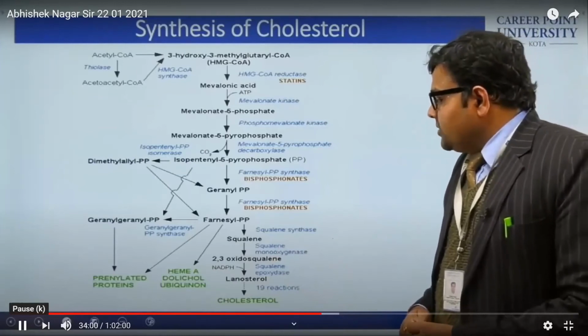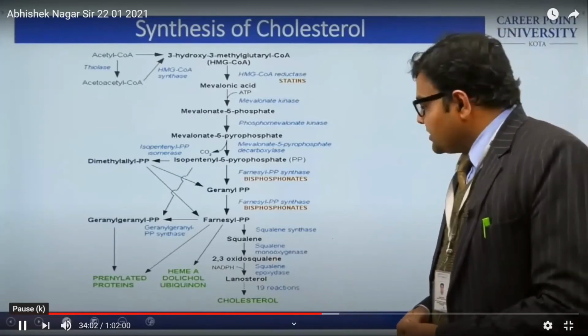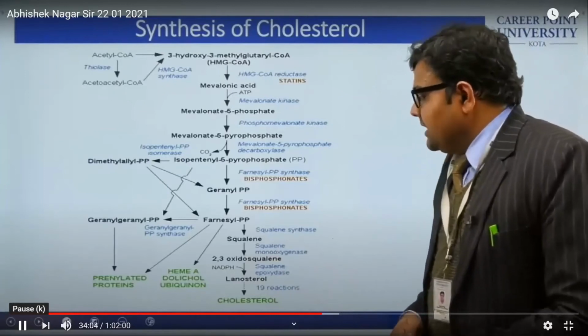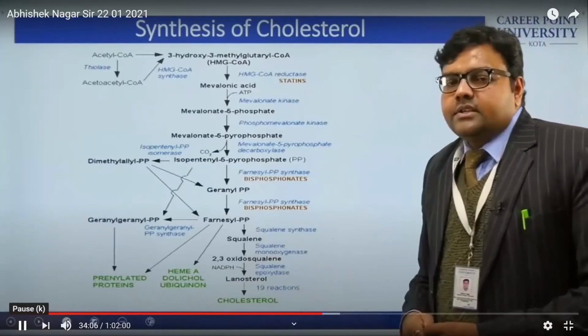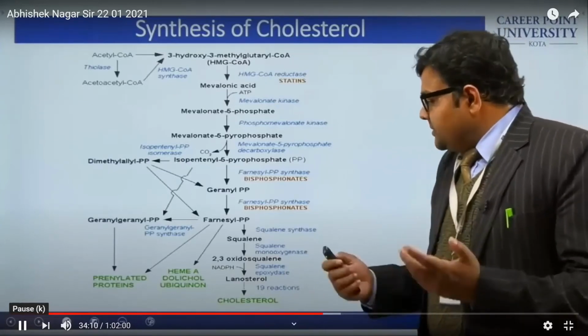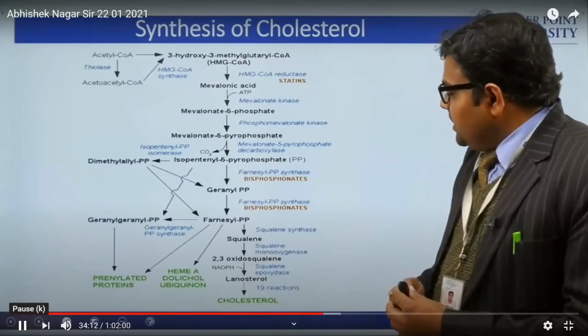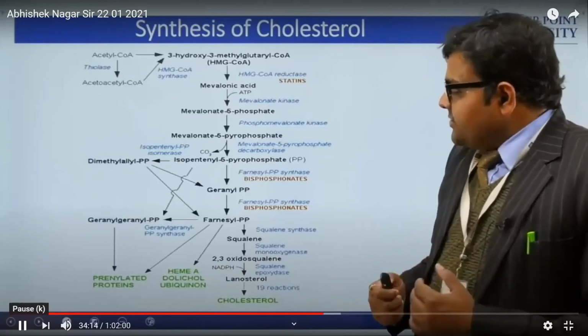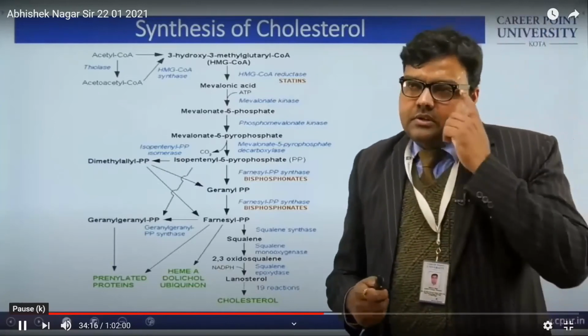This squalene is going to change into 2,3-oxidosqualene, which is finally changing into lanosterol, and lanosterol has a similar structure but undergoes 19 reactions and then forms cholesterol.